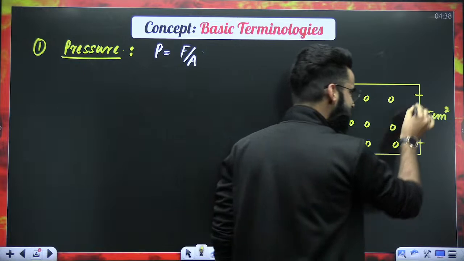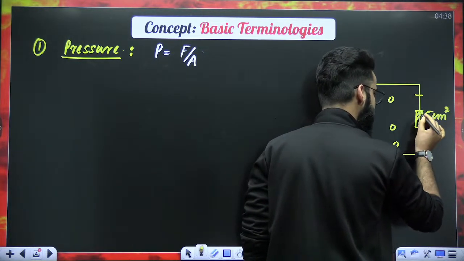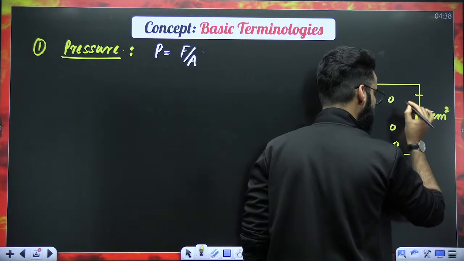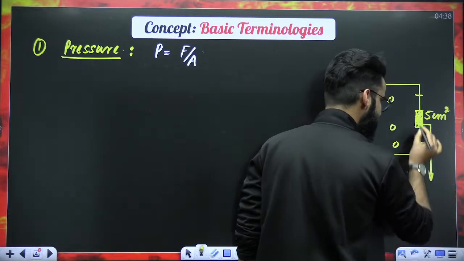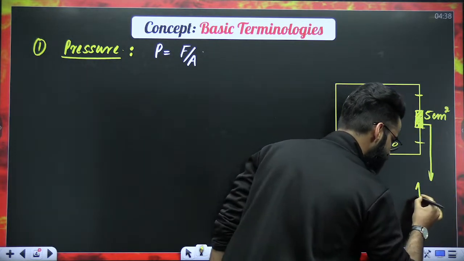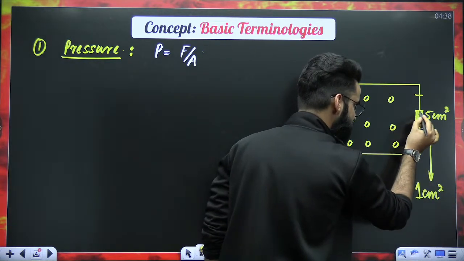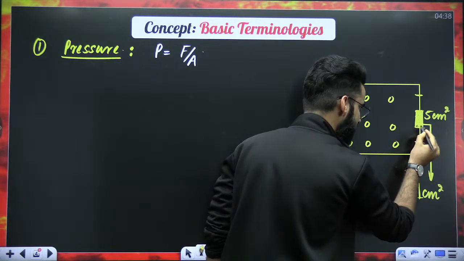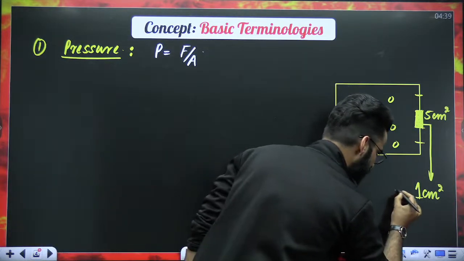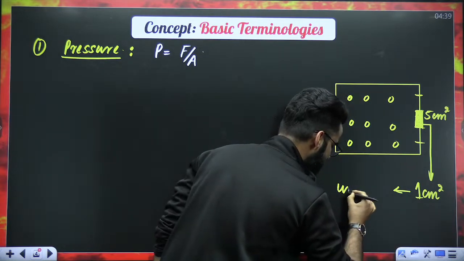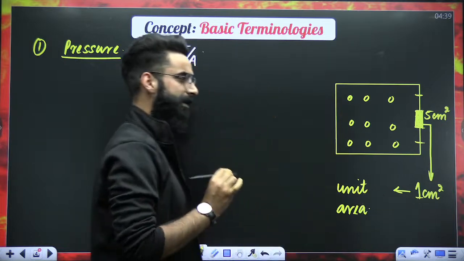Well, after dividing this particular wall into 5 equal parts, if I select one part, if I select this particular part of the wall, can you let me know what is going to be the area of cross section of this particular selected part? Can I say it's going to be 1 centimeter square? Absolutely. The area of cross section of this shaded part over here is going to be exactly 1 centimeter square. And my dear students, this 1 centimeter square area is something which I'm calling the unit area.